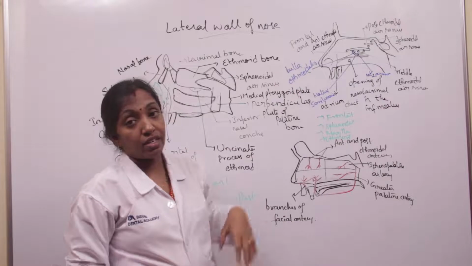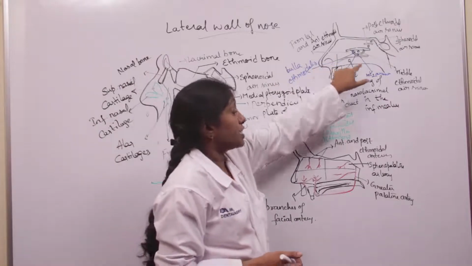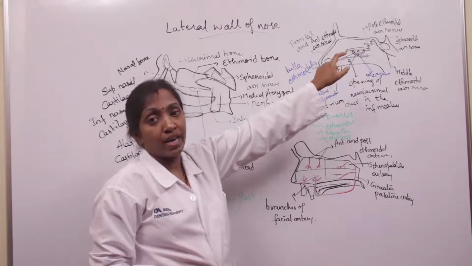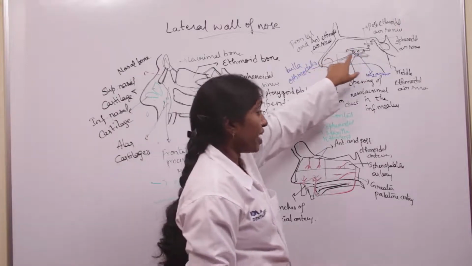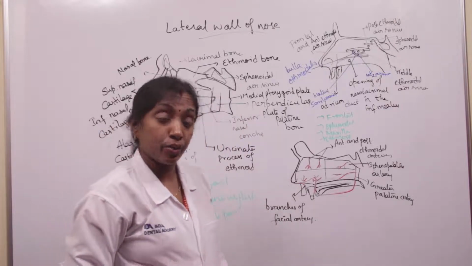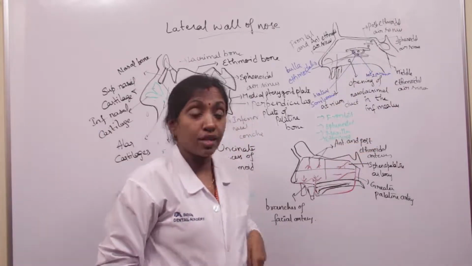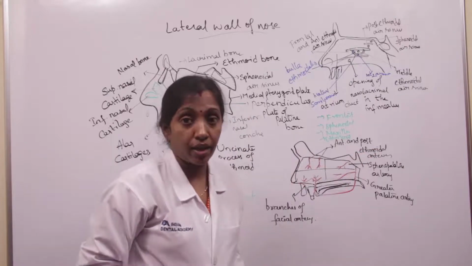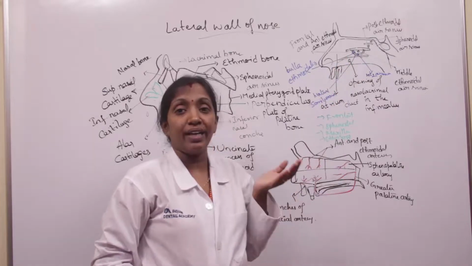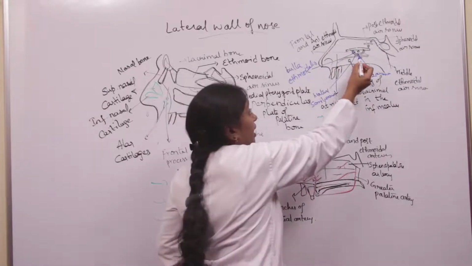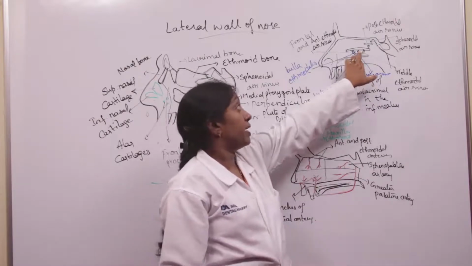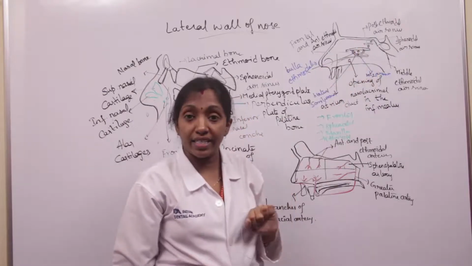Into the middle meatus, the frontal air sinus opens at the anterior end of the hiatus semilunaris, and the anterior ethmoidal air sinus also opens at the anterior end of the hiatus semilunaris. The maxillary sinus opens into the posterior end of the hiatus semilunaris, and the middle ethmoidal air sinus opens into the bony bulging formed by the middle ethmoidal air sinuses. Into the superior meatus, what opens? The posterior ethmoidal air sinus opens.